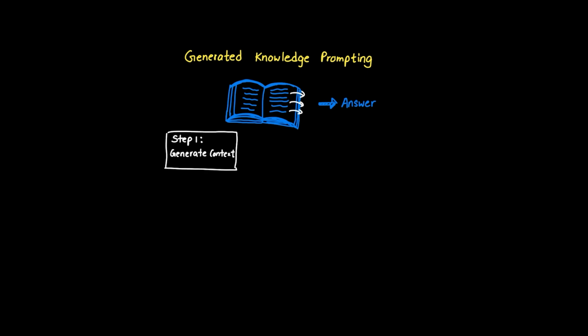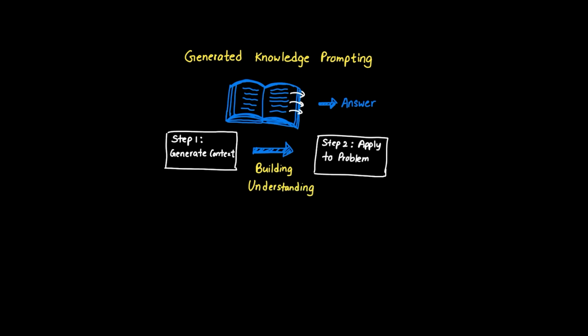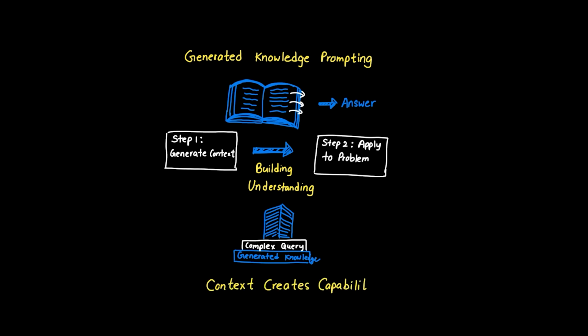The AI generates helpful background information that enriches its understanding of the complex query. Imagine being asked to solve a calculus problem. You'd first recall relevant formulas and principles before attempting the solution. It definitely doesn't reduce processing requirements. It actually increases them because we're adding an extra generation step. But this complexity pays off. By having the AI generate relevant context first, we're priming it with the right information to handle challenging tasks more effectively.